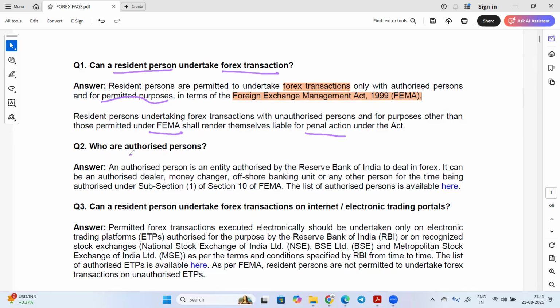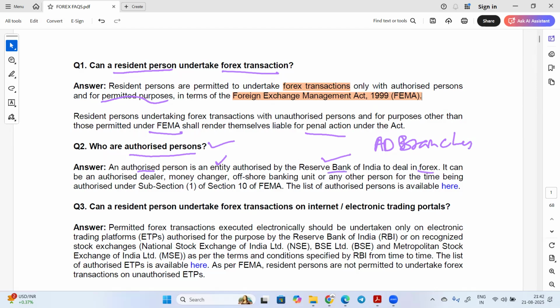Now next is, who is an authorized person? You will see this term many times. An authorized person is an entity, not a living being. It is an entity authorized by RBI. Who are those authorized persons? They are authorized dealers, AD branches of banks, which are authorized by the Reserve Bank of India to deal in forex.